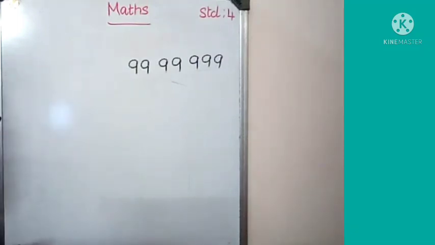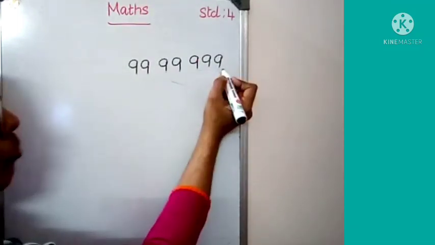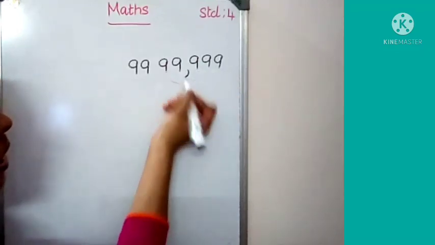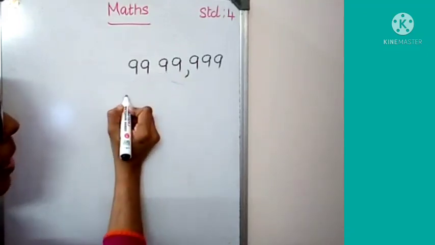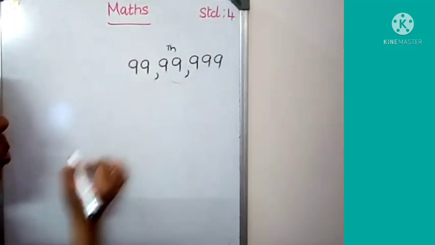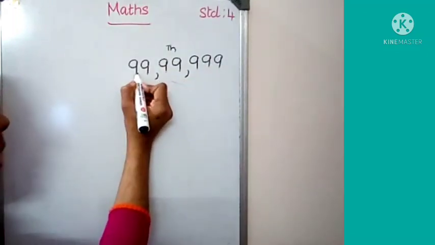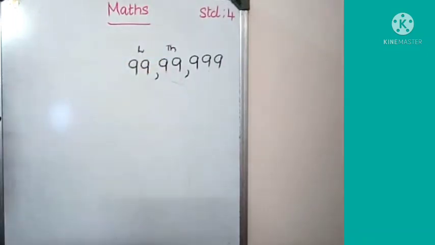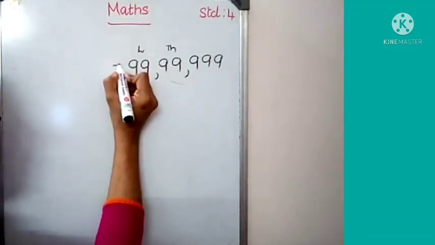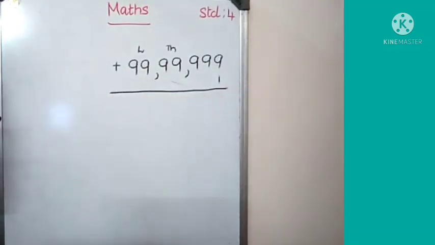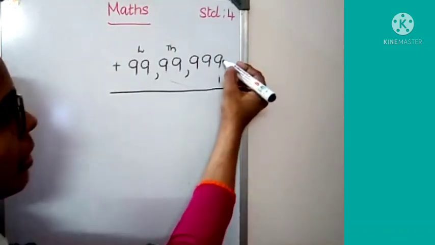Which is the greatest 7-digit number? 99,99,999. How will you mark the periods? Ones, tens, hundreds places come under the period ones. 1,000 and 10,000 places come under the period 1,000. So we put a comma here. Lakh and 10 lakh come in the period lakh. Okay? Then when we add 1 to this number, what will you get?